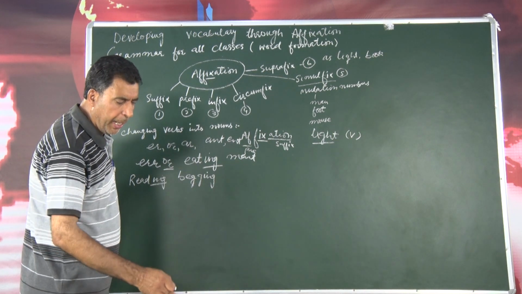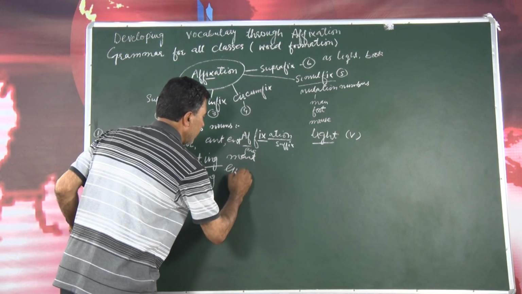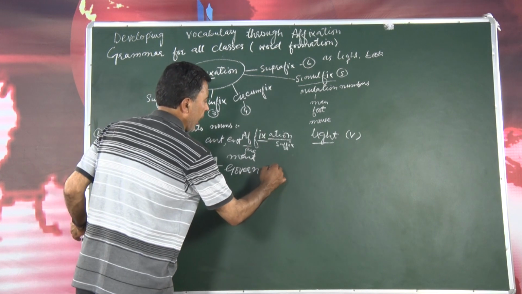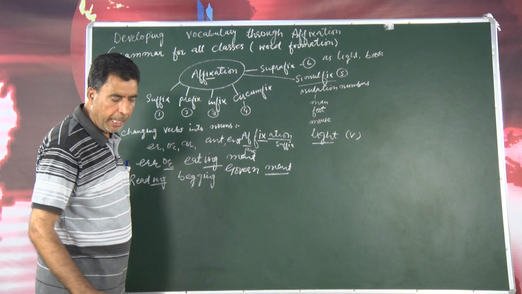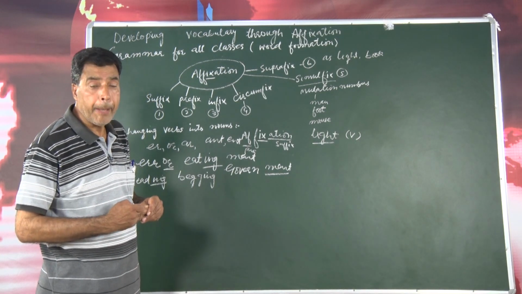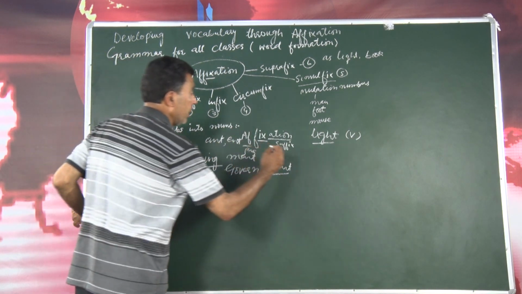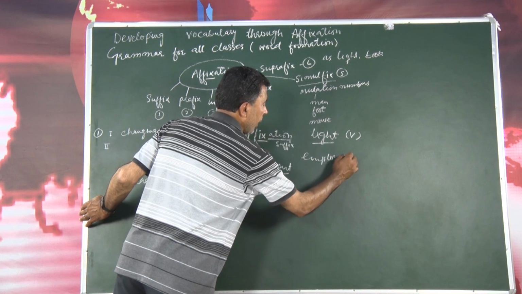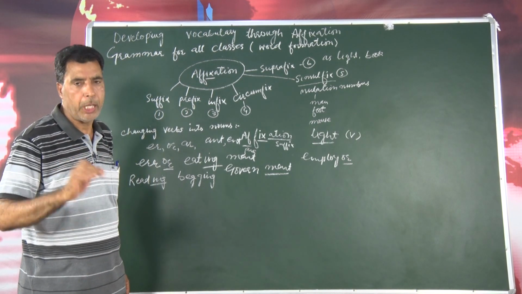Then if I write here govern, govern as a verb, if we add ment, government. Then here is the word achieve, achievement. Employ, employer. So verbs into nouns.